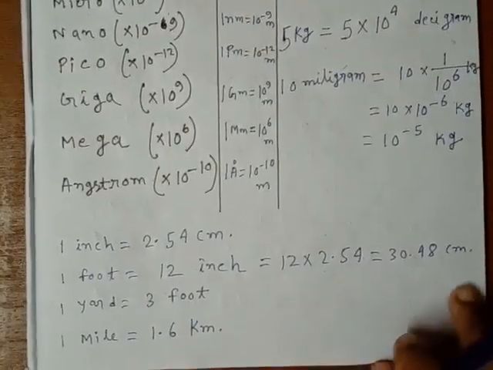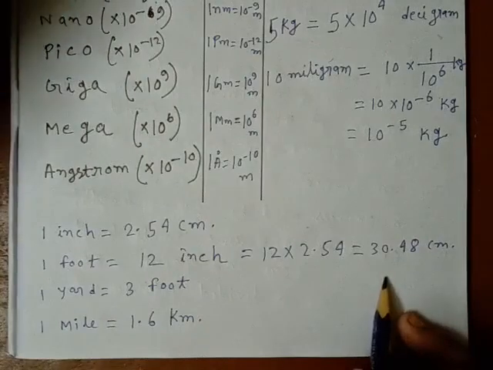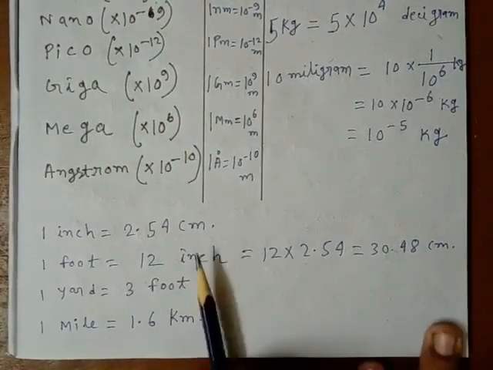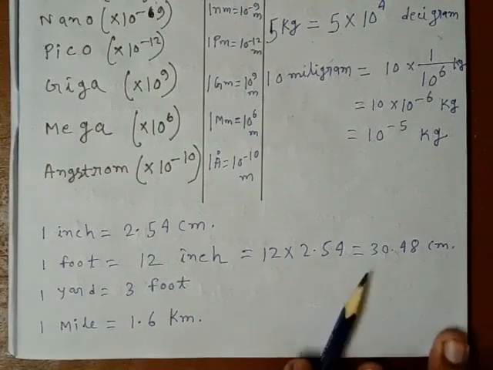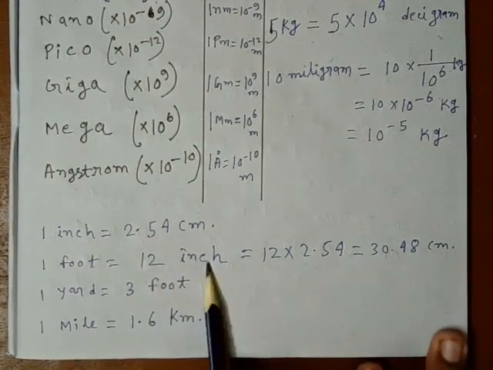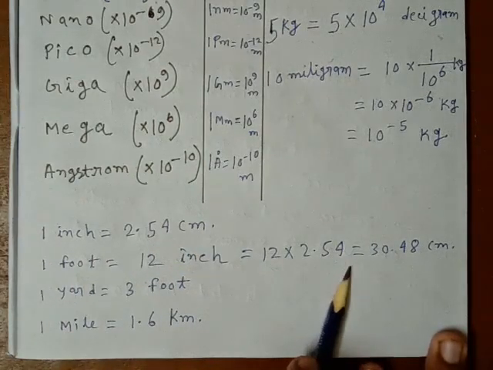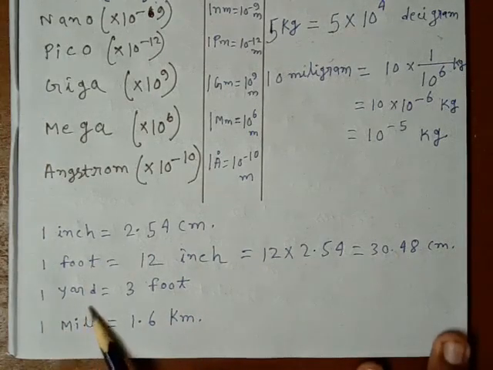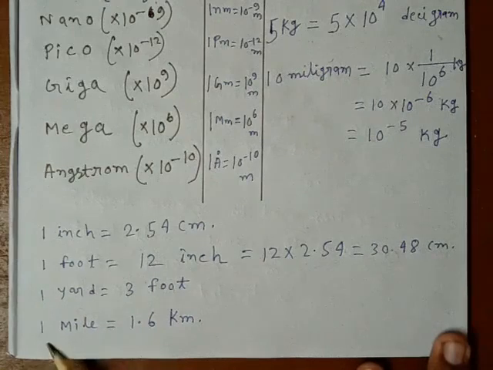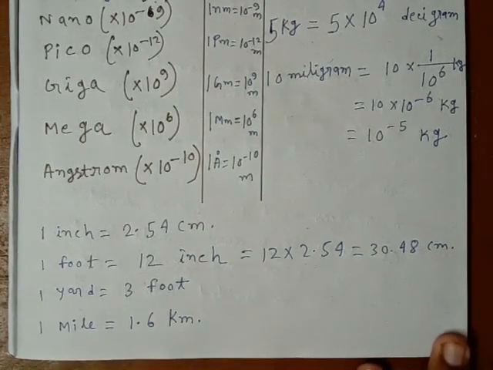Now there are some commercial units which we usually use. 1 inch equals 2.54 centimeter, 1 foot equals 12 inch. So if we want to convert it into centimeter, 1 inch equals 2.54 centimeter. Now 12 inch equals 12 into 2.54 centimeter. So it will come 30.48 centimeter. Now 1 yard equals 3 feet. 1 mile equals almost 1.6 kilometer. Those are big units of measurement of length.